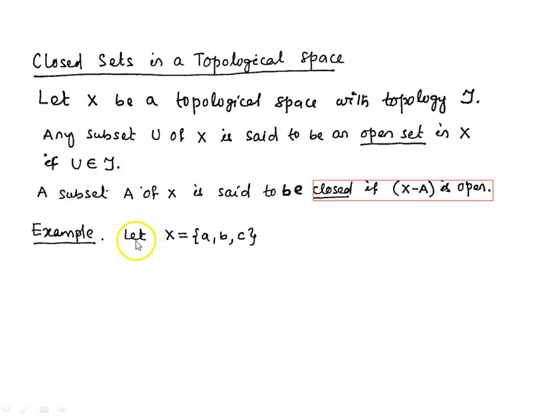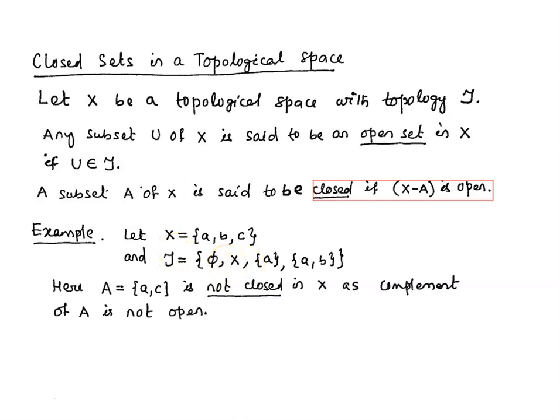Let us see an example. Here we have a set X containing 3 points A, B, C, and let us define a topology on it. Let tau be the empty set, the whole space, the singleton set {A}, and the set {A, B} containing 2 points A and B. Clearly, this tau is a topology on X. Now, X along with this topology is a topological space.